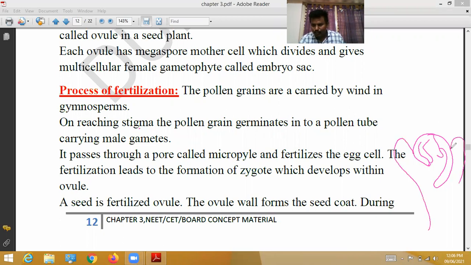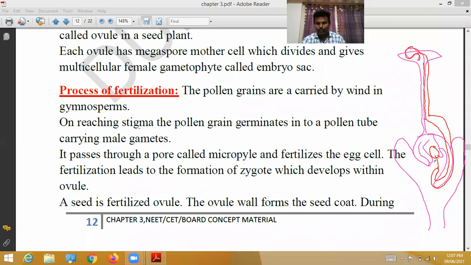Like this, the ovule is located, and from here the stigma is present. The pollen grain germinates and the pollen tube travels and reaches the ovule through this hole, which is called the micropyle. The pollen tube passes through the pore called the micropyle and fertilizes the egg.